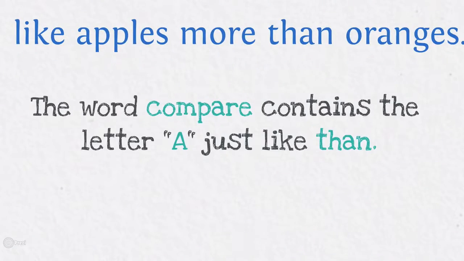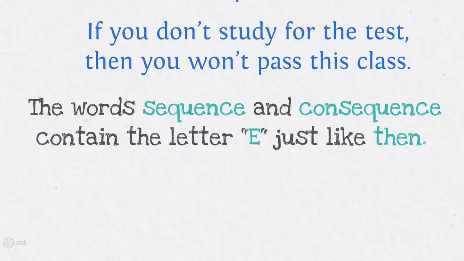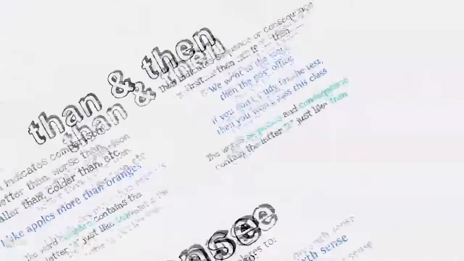The word compare contains the letter A, just like than. The words sequence and consequence contain the letter E, just like then.